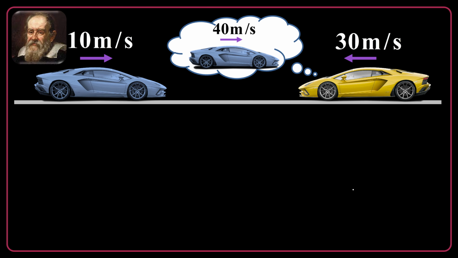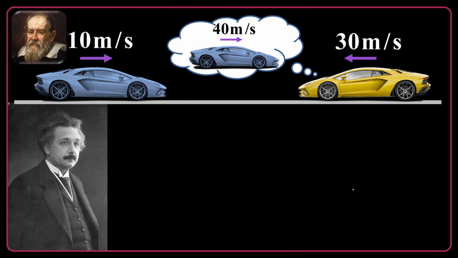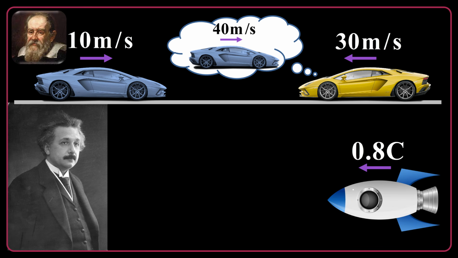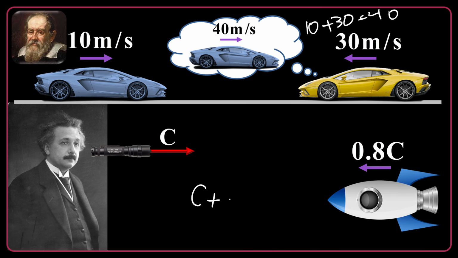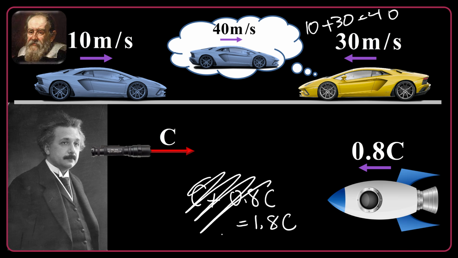Okay, let's go to the fast object according to relativistic mechanics. In Einsteinian relativity, we can consider a very fast object like this. This is a spaceship moving at a speed of 0.8 c. It's really fast. Okay, and then we can turn on a flashlight. It sends a light signal toward the spaceship. If you ask the passengers of the spaceship how fast the light is coming to you, according to classical mechanics, okay, what did we do there? We said 10 plus 30 is 40. So let's do it here: c plus 0.8 c, so it's 1.8 c. But it's not correct, unfortunately.